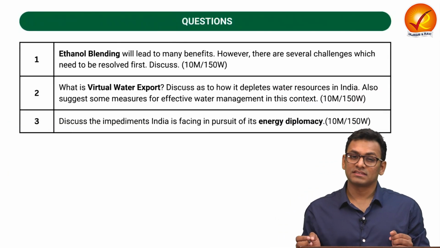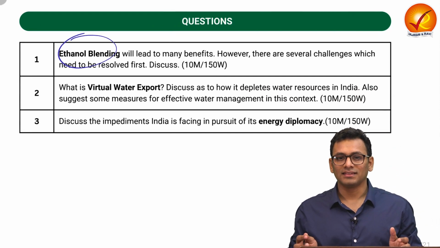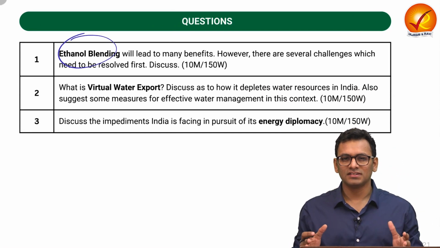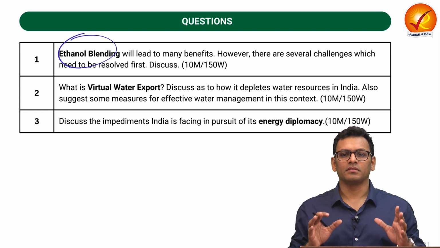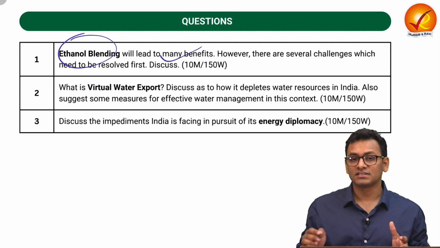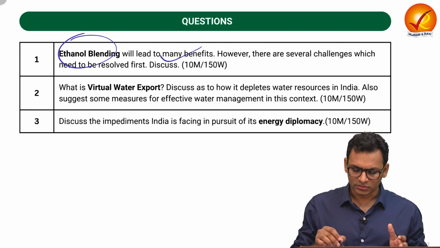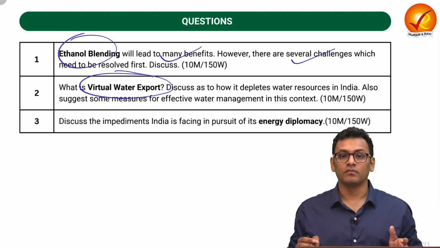The very first question is with respect to ethanol blending. We do understand that India has a certain kind of strategy with respect to securing the energy needs, and for the same government initiated ethanol blending. We are going to see that there are several benefits with respect to the same, and also there are several challenges. In the second question, we are going to talk about virtual water export.